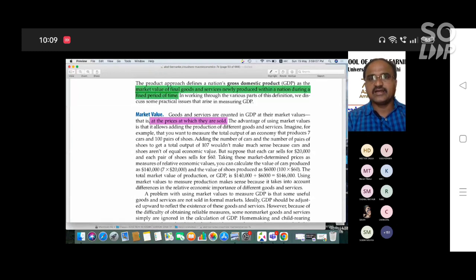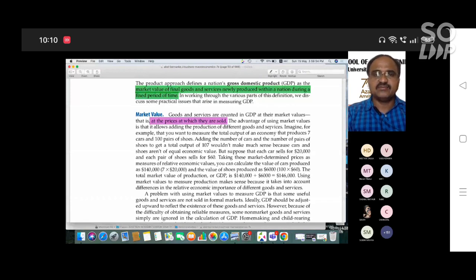The advantage of using market values is that it allows adding the production of different goods and services. Adding the production of different goods and services means in an economy there are different sectors of production, for example the agriculture sector, service sector, and industrial sector. We add all the different subsectors together. So the sum of all this production of goods and services at market value is how you can calculate gross domestic product at market value.